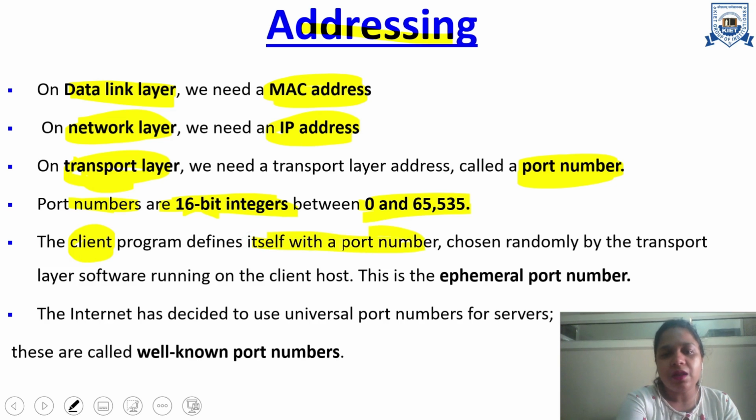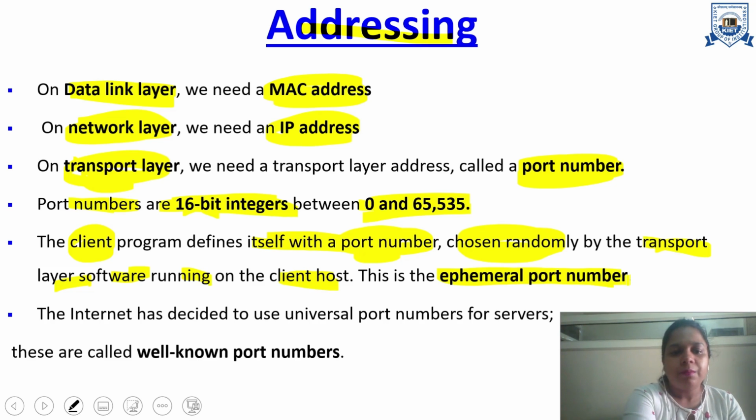Now, on the client side, whenever the client needs to request something from the server, it must define itself with a port number. That port number can be chosen randomly by the transport layer software running on the client host, and that number is known as the ephemeral port number, that is, a temporary port number. But for the server, the internet has decided to use universal port numbers, and these are known as well-known port numbers.